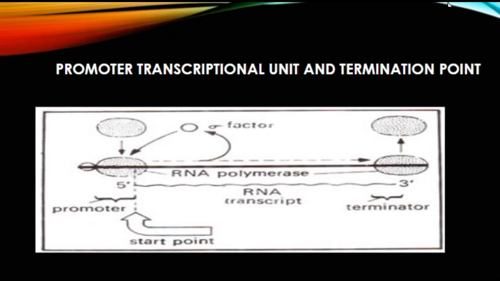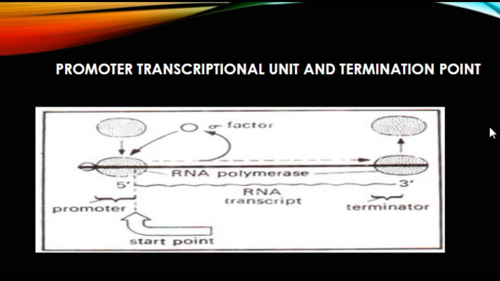As I told you about RNA polymerase in the previous slides, now I want to tell you that it comprises two parts. One is the sigma factor that recognizes the promoter site, and the second one is the core enzyme, which is attached to the template strand with the help of the sigma factor. As soon as transcription starts, the sigma factor is released and the rest of the function is performed by the core enzyme.